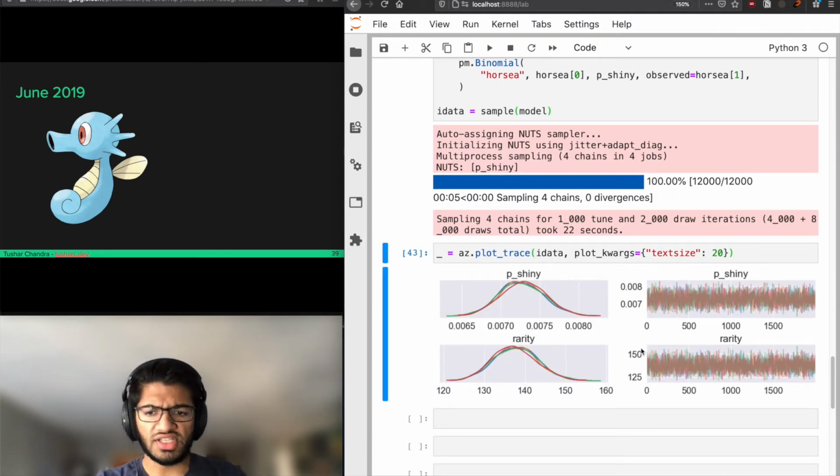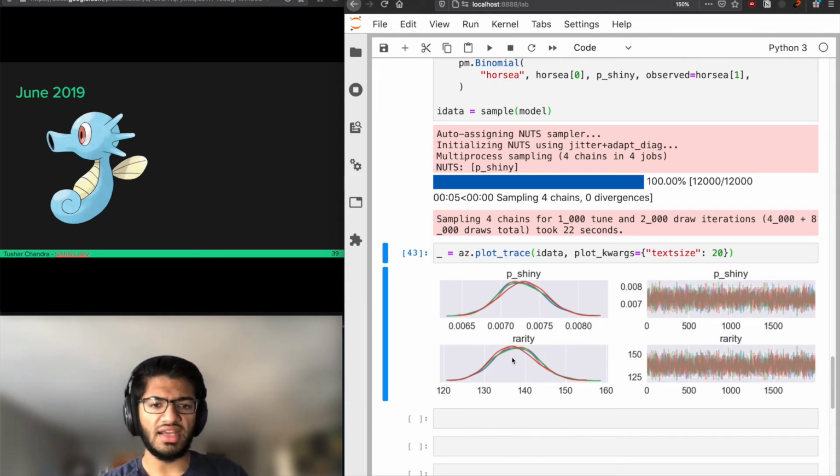So at this point, it's June 2019, and we've seen a Horsey event, and now we believe that the rarity is somewhere a little more common than 1 in 140, maybe like 1 in 137. But again, anywhere between 1 in 130 and 1 in 150 is still very plausible. The Horsey event didn't do that much to change our understanding of the shiny rate, but it did change it